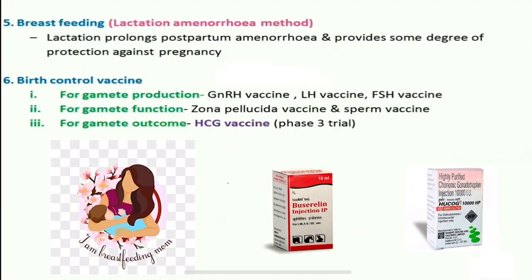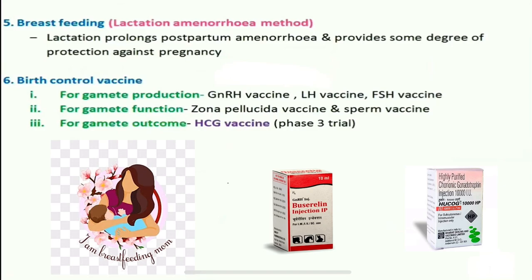Moving on to breastfeeding, the lactational amenorrhea method. Breastfeeding is also known as the lactational amenorrhea method. Lactation prolongs postpartum amenorrhea and provides some degree of protection against pregnancy.